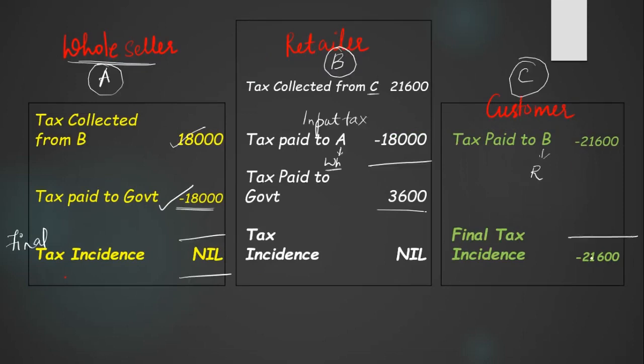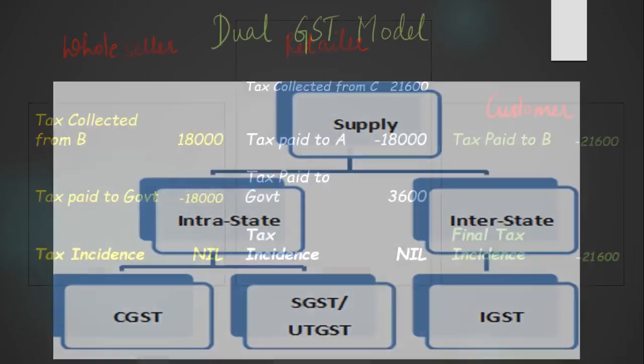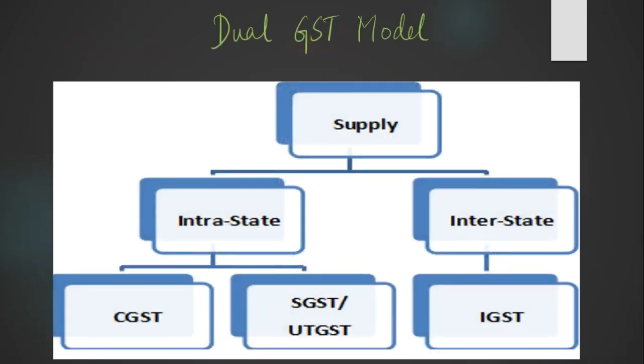So the final tax incidence is borne by the consumer. Along with these numerical examples, we have learned what is consumption based taxation, what is destination based taxation, how the consumer is the last point in the value chain, and who bears the final tax incidence.